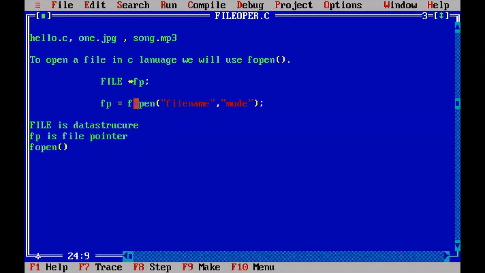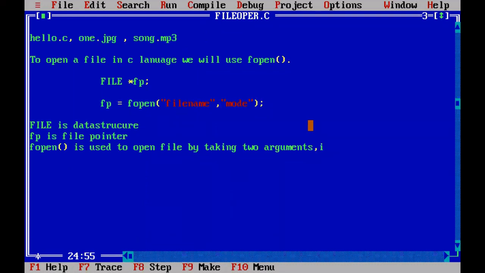The fopen function is used to open a file by taking two arguments. So the fopen function will open a file, but we have to specify what file you have to open and in which mode you have to open it, as the first and second argument. And what are those arguments?